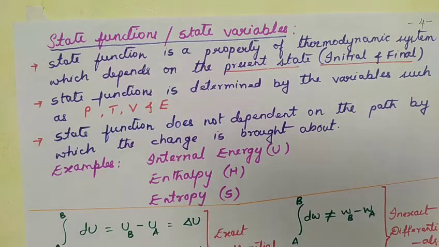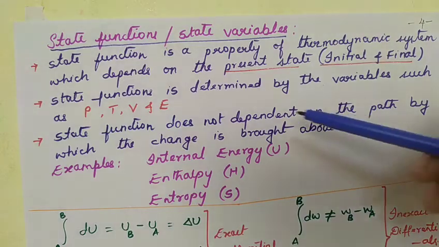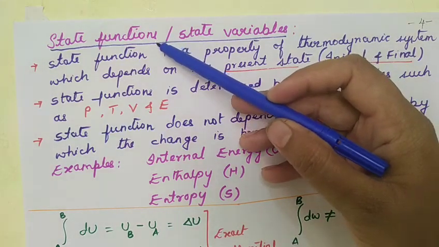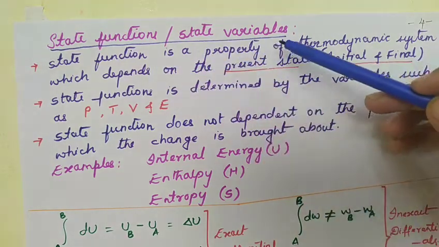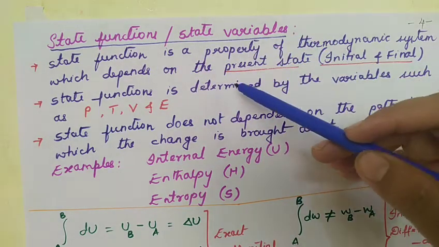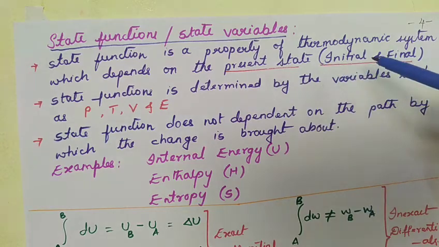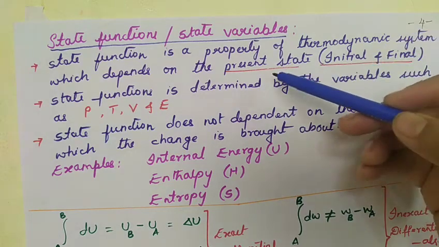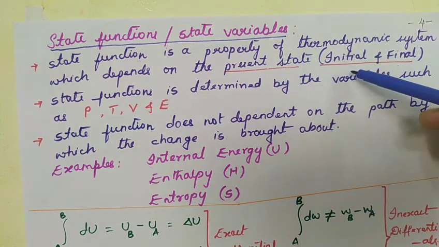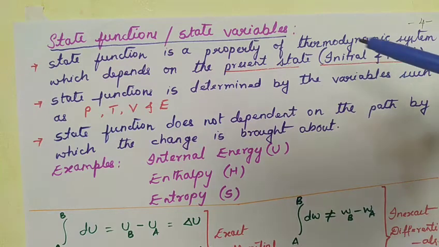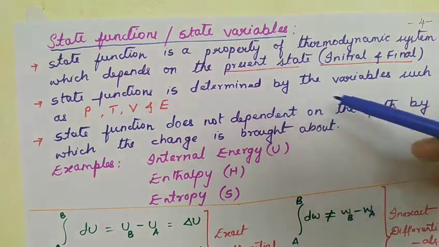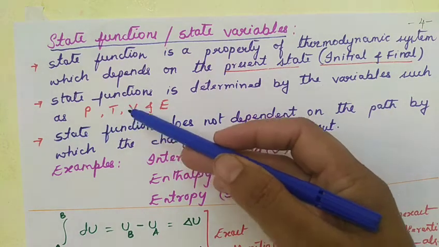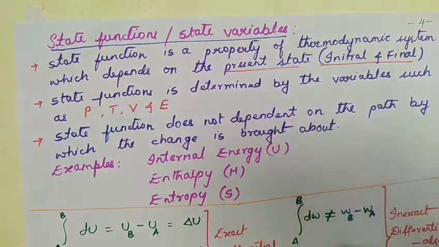Now another important term in thermodynamics, which we frequently use, is state function or state variables. Now, what is a state function? The property of a thermodynamic system which depends only on the present state, either the initial or the final state, is known as a state function. A state function is determined by variables such as pressure, temperature, volume and energy.